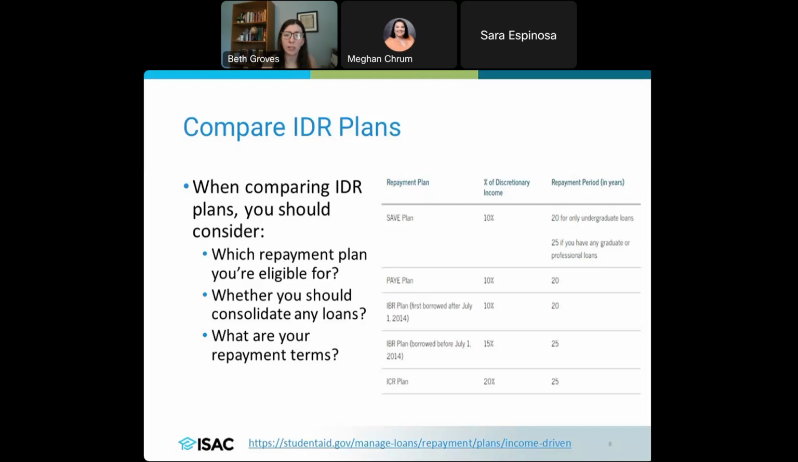And then on the other side, you'll see the repayment period. This is a time in years. So for many of these, it's 20 years to repay. For some of these other ones, it's 25. So SAVE can be 20 or 25, depending on which loans you took out. So if you just have undergraduate loans, it's 20 years. But then if you took out some further loans into your graduate career, your professional career, that is going to be 25 years that you would have to be in repayment in order for those loans to get forgiven. And then you'll see those other numbers there for the different plans.